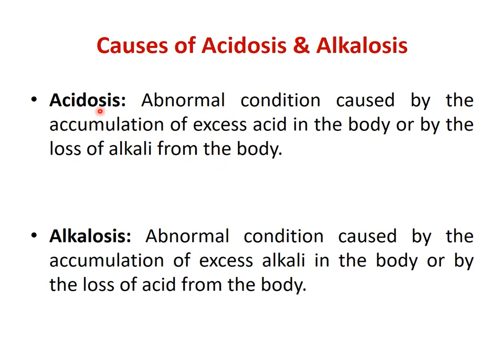While alkalosis is the opposite condition, when there is an accumulation of excess alkali in the body or a loss of acid from the body. Acidosis leads to acidemia and alkalosis leads to alkalemia.